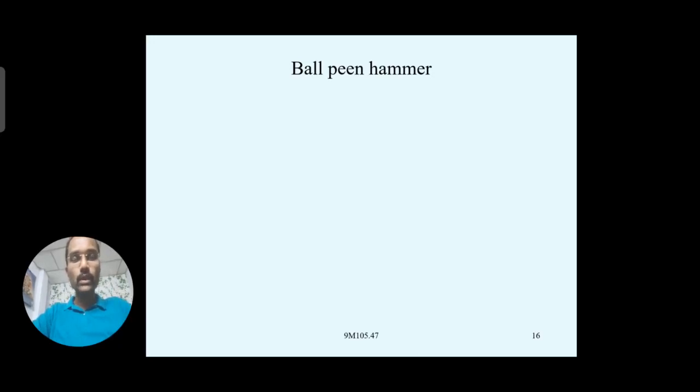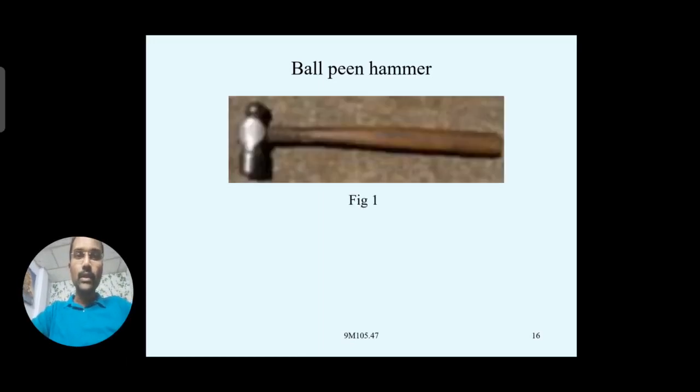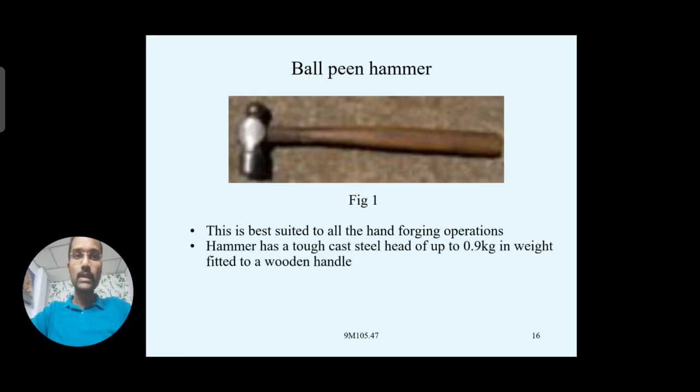Let's go through the hammers one by one. We have already seen visibly in the previous classes how the ball peen hammer looks and how they are specified, based on their weight. These ball peen hammers are mostly used as striking tools, as I have to apply some compressive force on the workpiece, whichever it is, a hot metal, to give the blows over that.